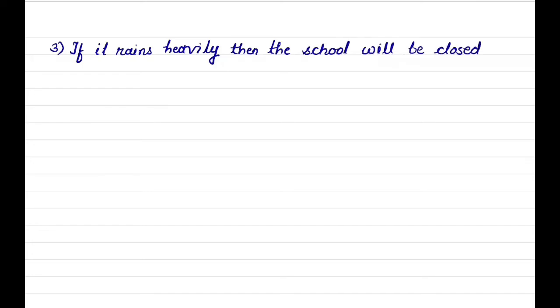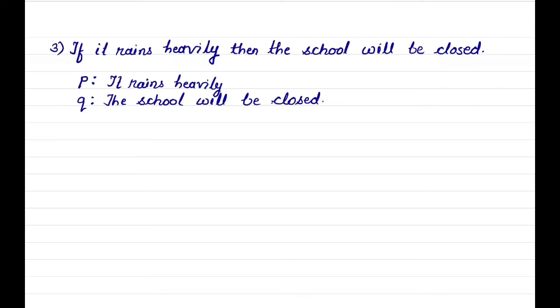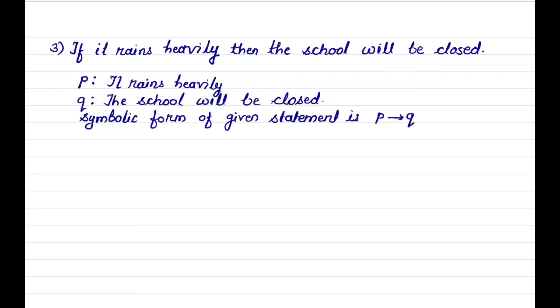One more example. If it rains heavily then the school will be closed. Here P is it rains heavily and Q is the school will be closed. Symbolic form of the given statement is P implies Q. Converse is given by Q implies P.